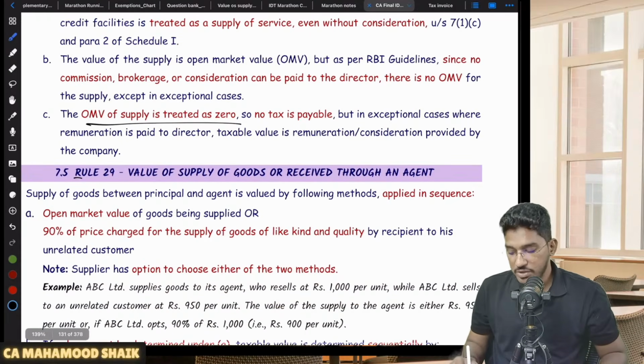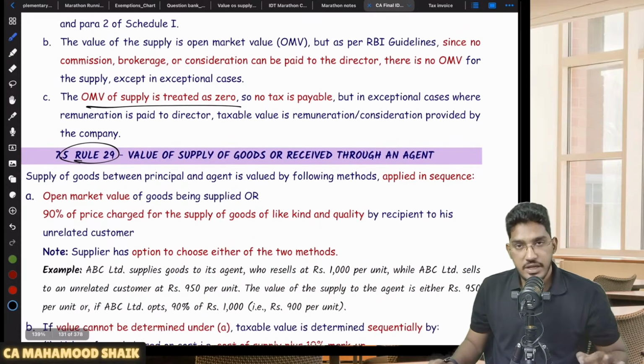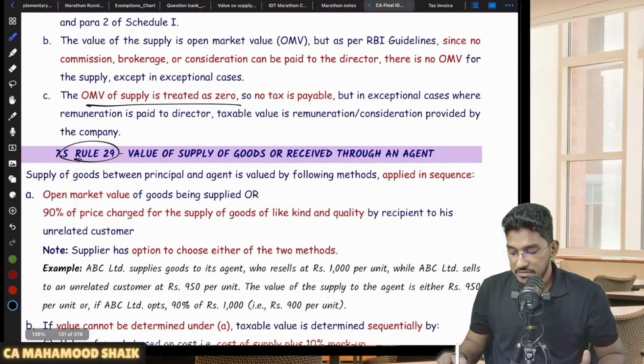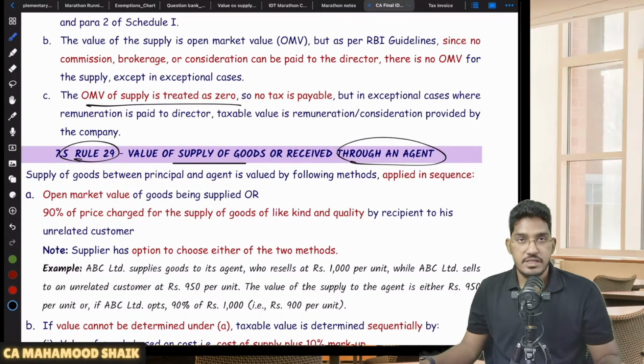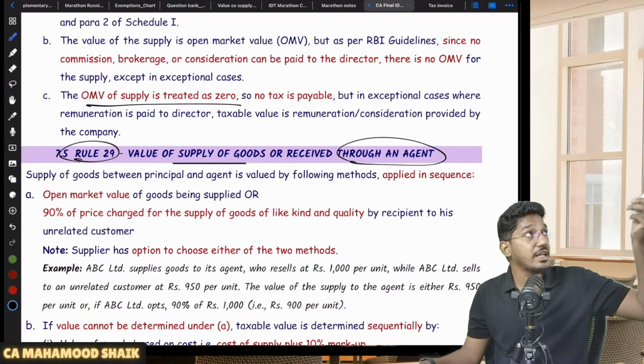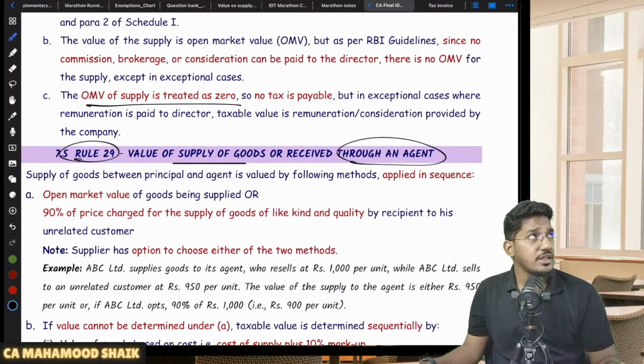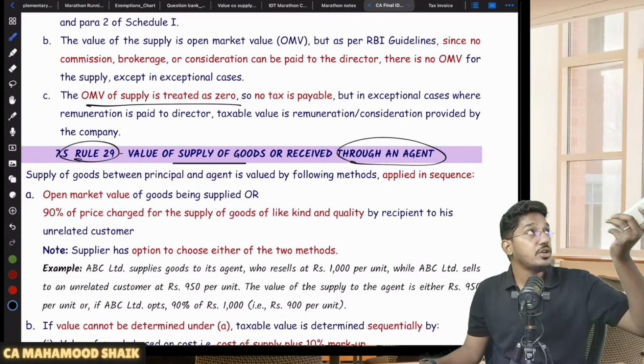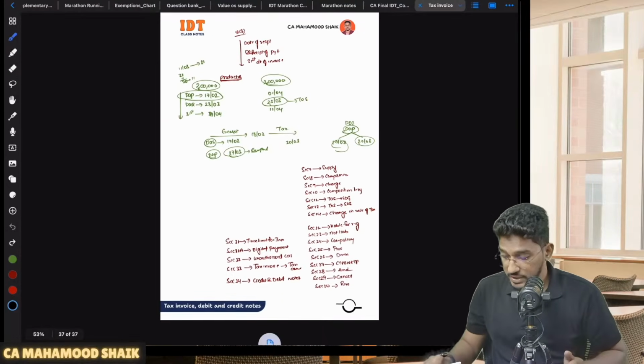Now let us come to Rule number 29. Rule number 29 will become applicable if there is any supply of goods happening through an agent. If there is supply of goods or receipt of goods through an agent, then this Rule 29 will become applicable. Okay, so what they're trying to say here.